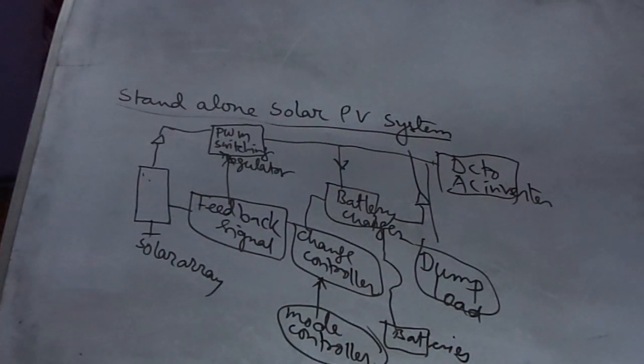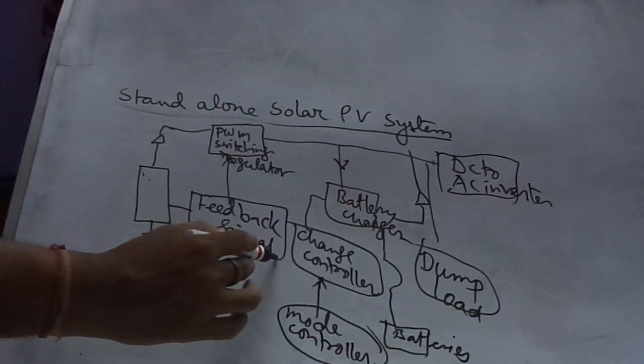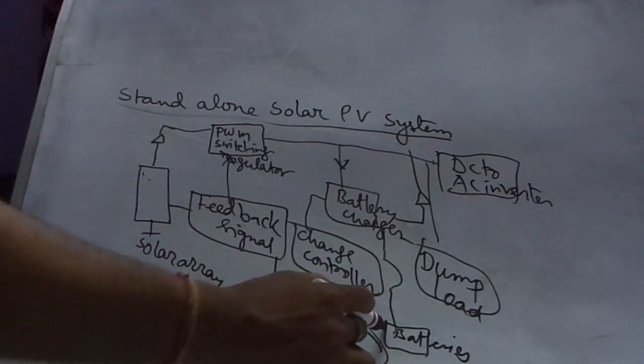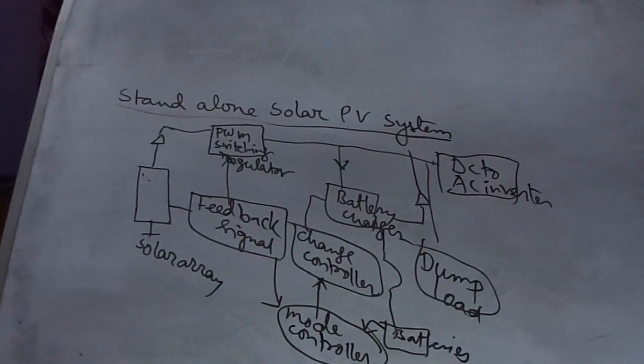And if you draw the feedback signaling system arrow, this one comes down, and another one from the battery to this one comes down. So this one is a general standalone solar PV system.